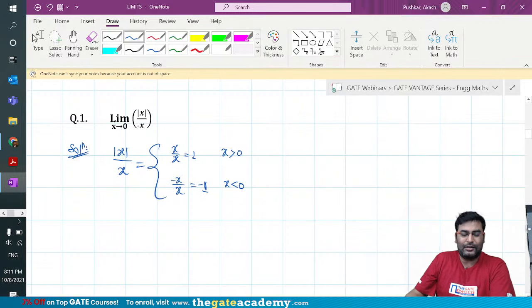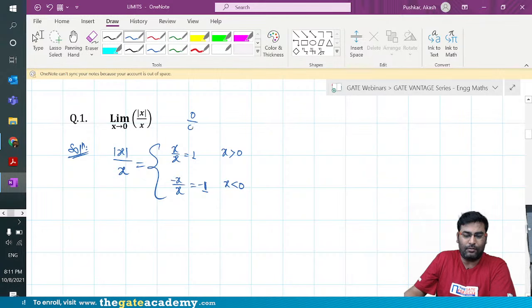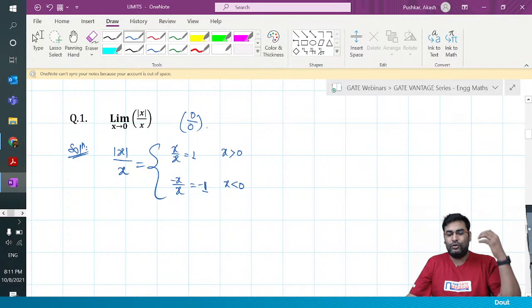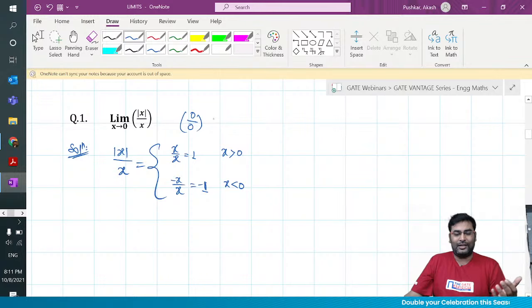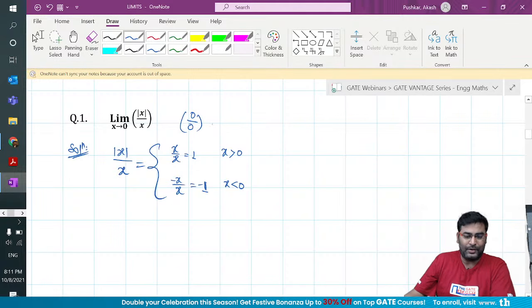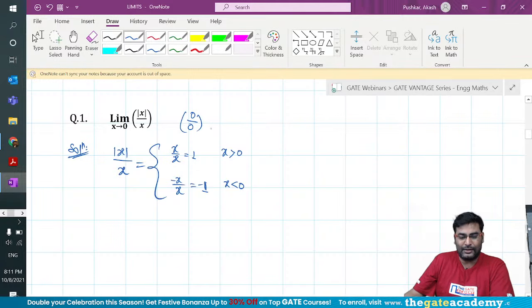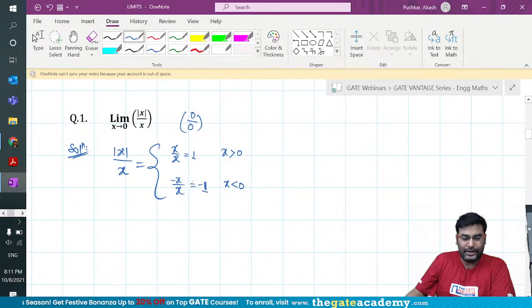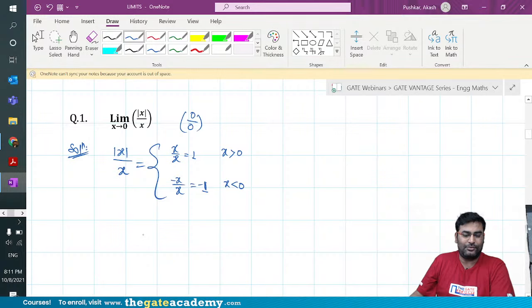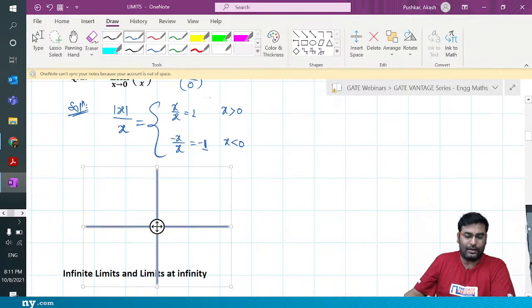Definitely, you can also check here, the moment you put 0 here, you get a form of 0 by 0. Later on, I would say that 0 by 0 is an indeterminate form. But for the time being, I'm going to leverage your knowledge of limits. We are talking to the bright minds in the country, and I believe that you guys totally know what the 0 by 0 form is. Definitely, we are going to work on that later. But as of now, if you look here, 1 and minus 1, what do you think the limit for this function is? It would be good to see if you can draw the graph as well.